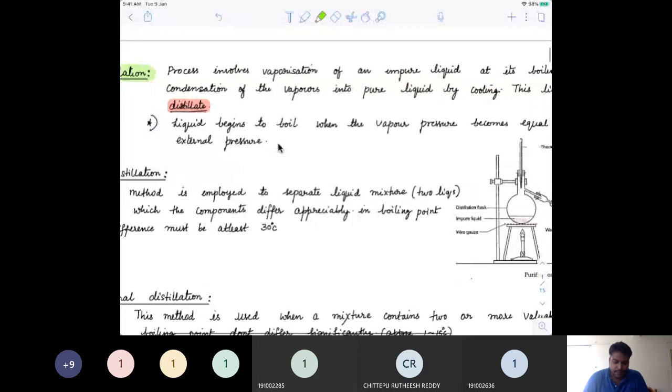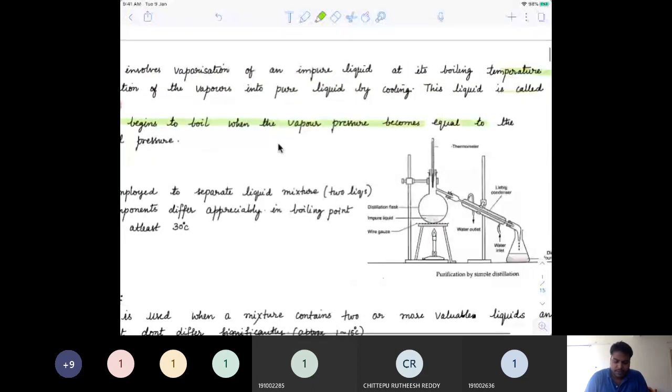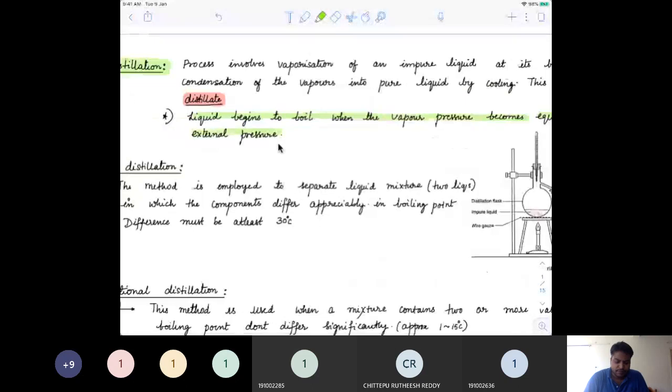Now, a liquid usually begins to boil when the vapor pressure becomes equal to the external pressure. I think this is the basic definition which you know. At boiling, the bulk particles, even from the lowest part of the container, acquire enough kinetic energy to escape from the surface. So you would see rapid evaporation happening.